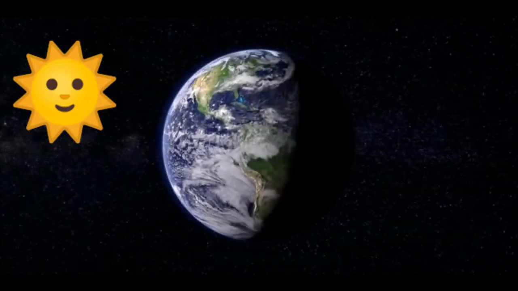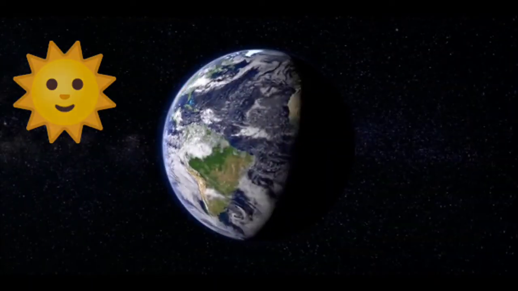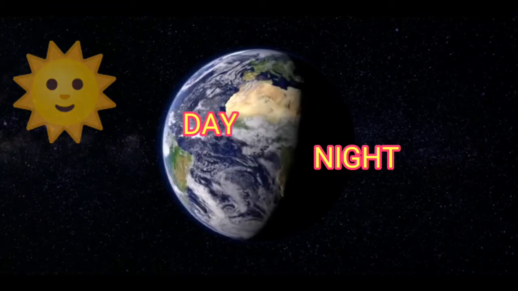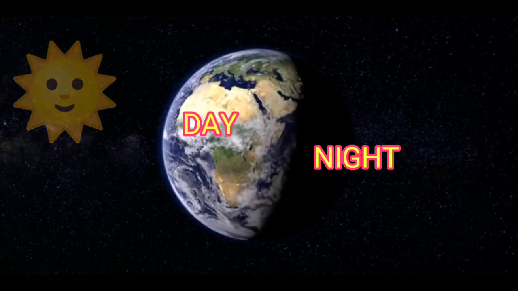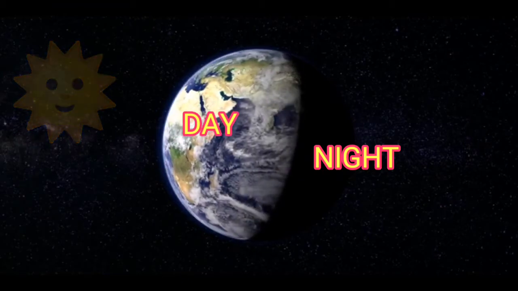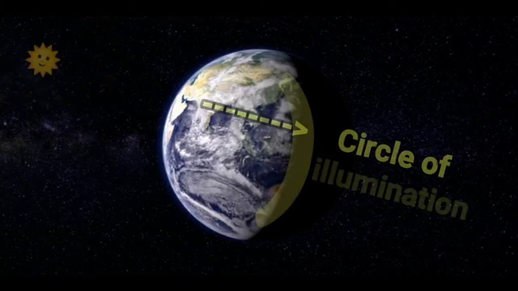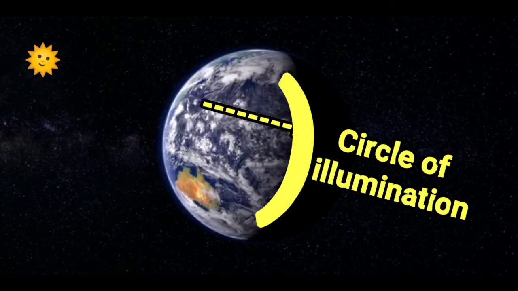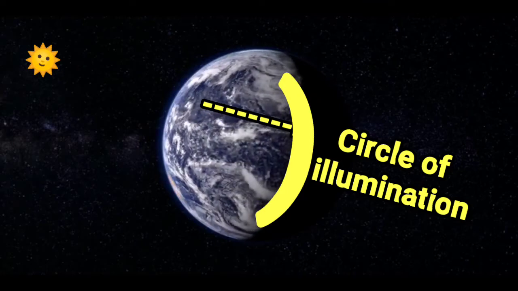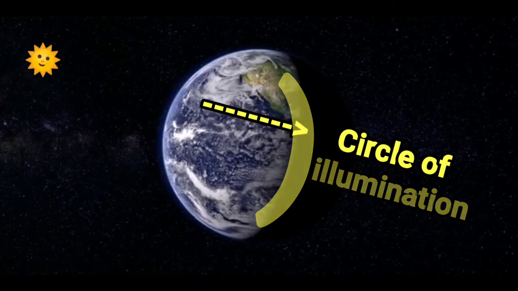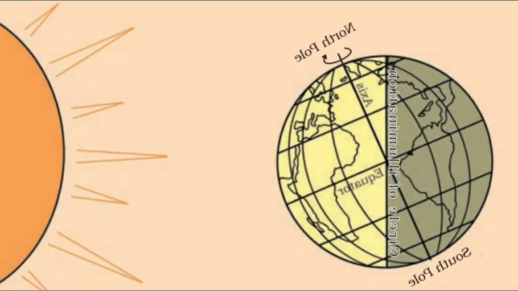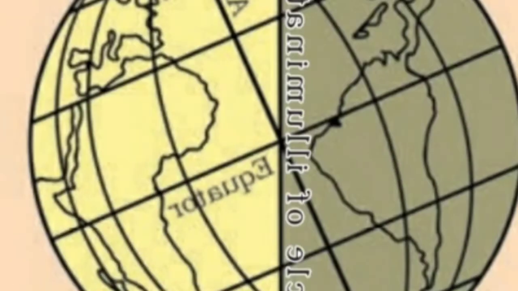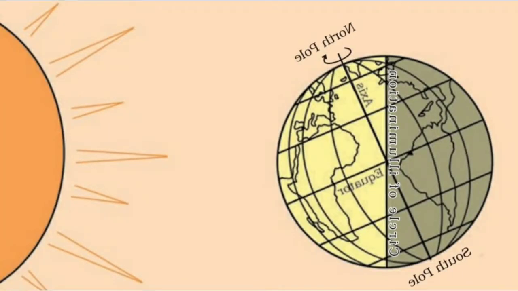The portion facing the sun experiences day while the other half away from the sun experiences night. The circle that divides day and night on the globe is called the circle of illumination. You may see it in the picture. This circle does not coincide with the axis, as you see in the picture.